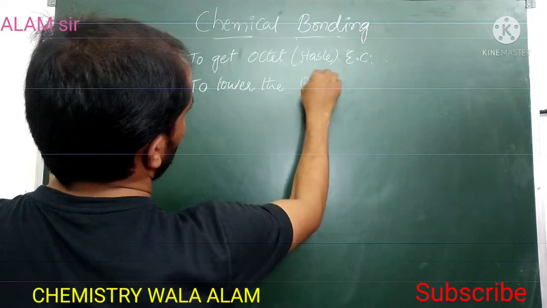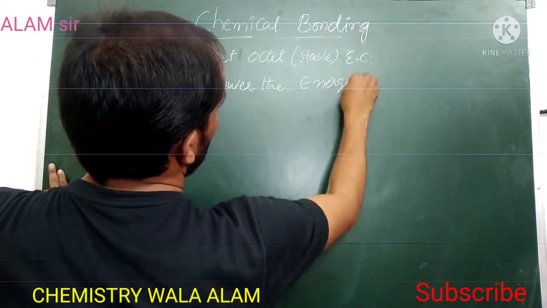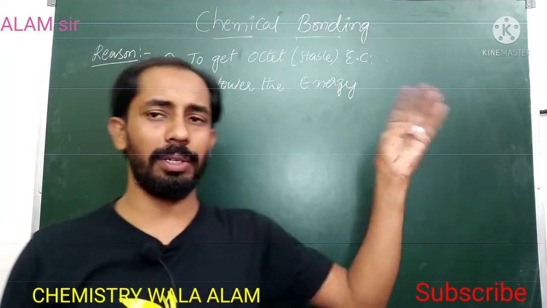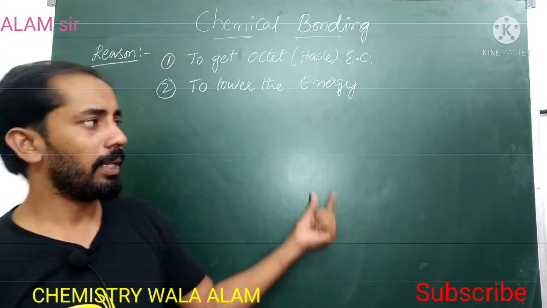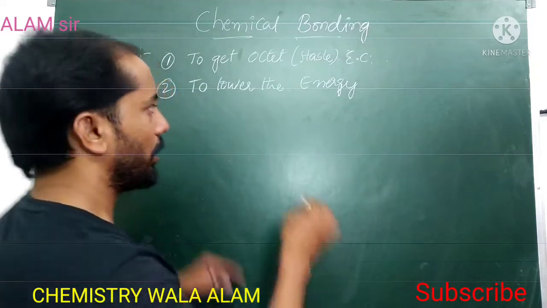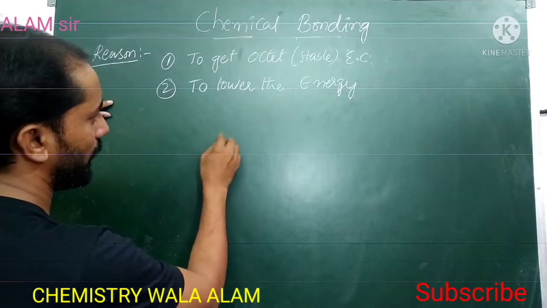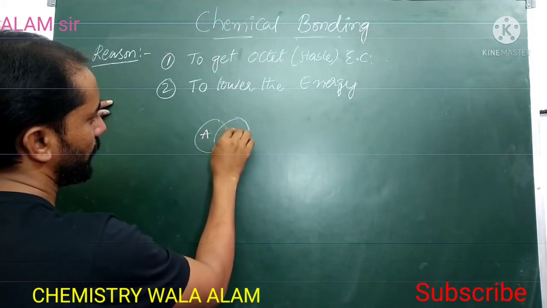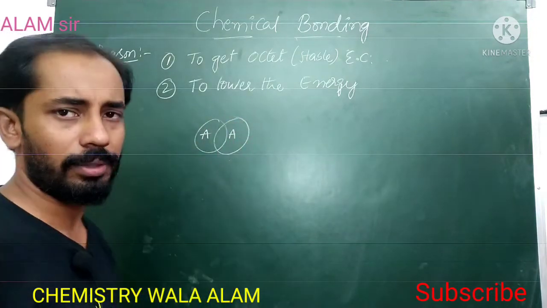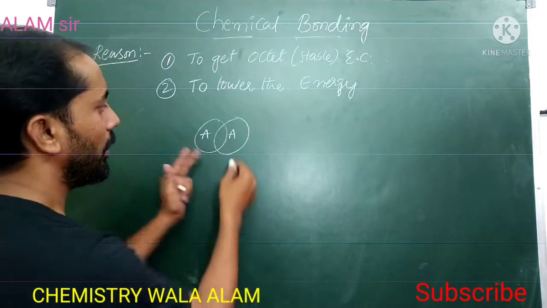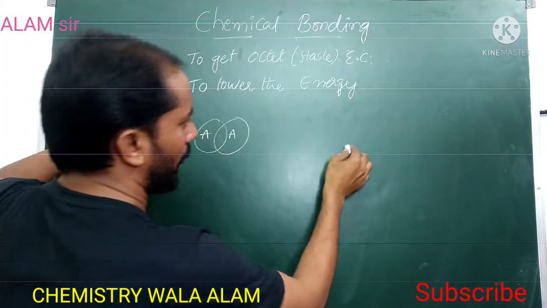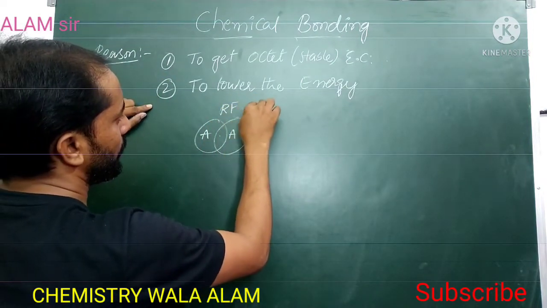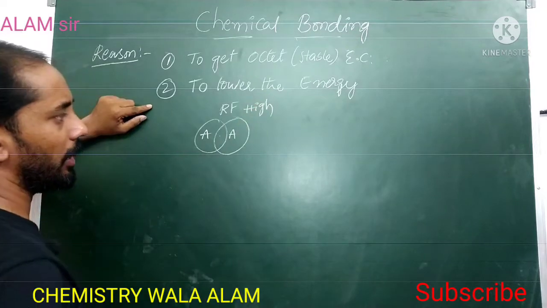The second reason is to lower the energy. Whenever 2 atoms combine to give a molecule, some amount of energy is released, so the system gets stabilized. Suppose 2 atoms are very close to each other: repulsive forces are high.